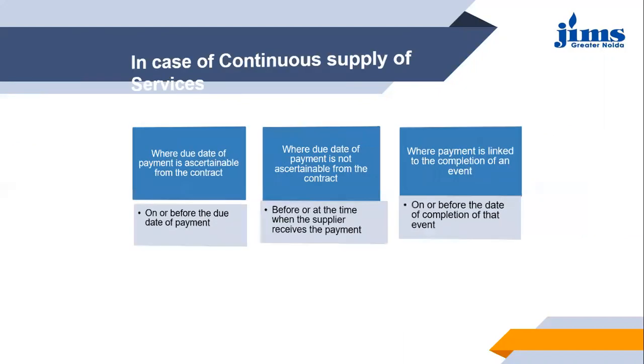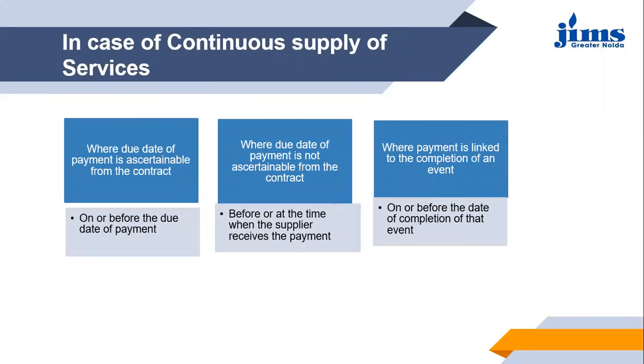Then in the case of continuous supply of services, continuous supply of services here can be studied under 3 points. One, where the due date of payment is ascertainable from the contract, which means that you have the contract between the supplier and the recipient for the continuous supply of services, and out of that contract, the date is very well written.